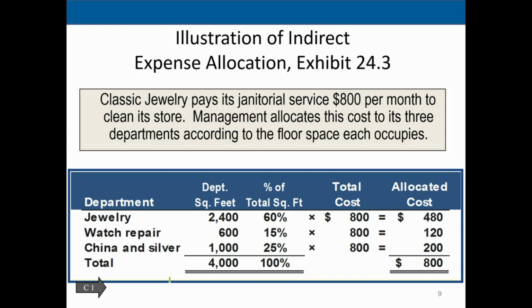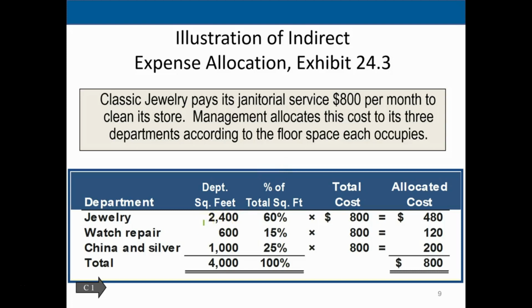For example, Classic Jewelry pays its janitorial salary $800 per month to clean its stores. Management allocates this cost to the 3 departments according to the floor space. So if we're talking about a janitor that cleans 3 different departments, then we could just take that 800 and divide it by 3. But it might make more sense for us to say, well, which department's larger in terms of floor space? And maybe we make an allocation based on the department that has more square footage to clean should be allocated more of this cost to their department, to their budget. So if we did that, then it would look something like this.